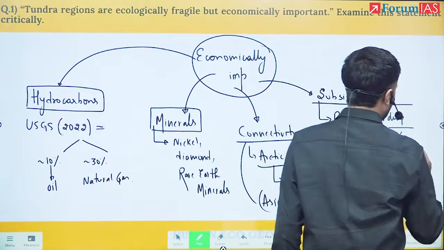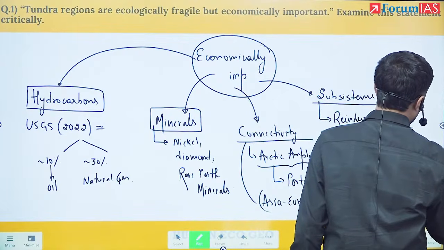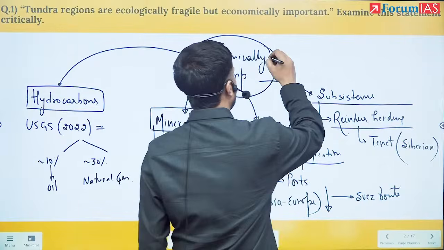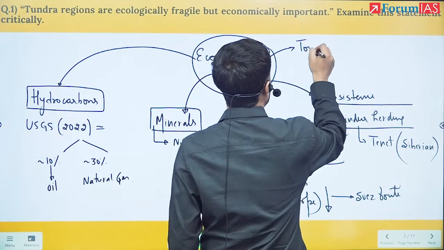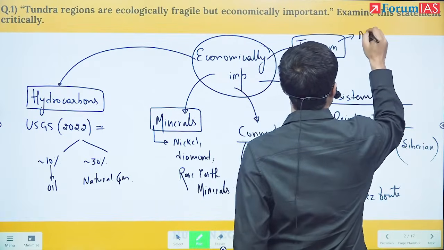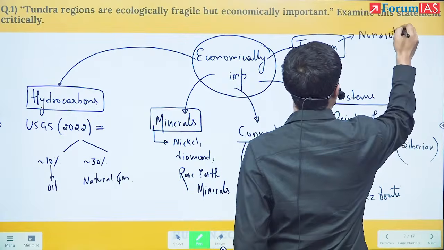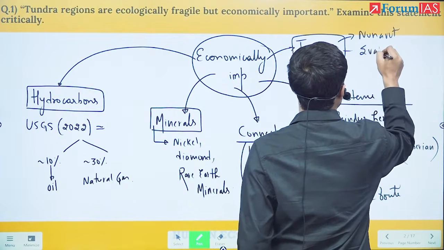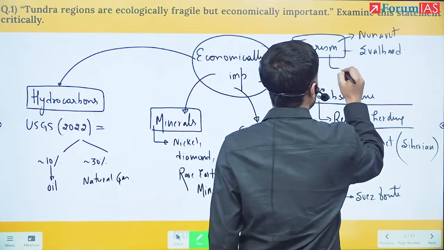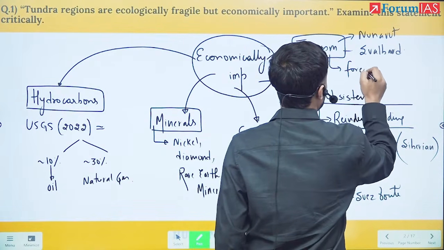They do reindeer herding in the Siberian zone of Russia. And finally, we can talk about tourism. If you see the Nunavut region of Canada or the Svalbard zone, they earn important foreign exchange.